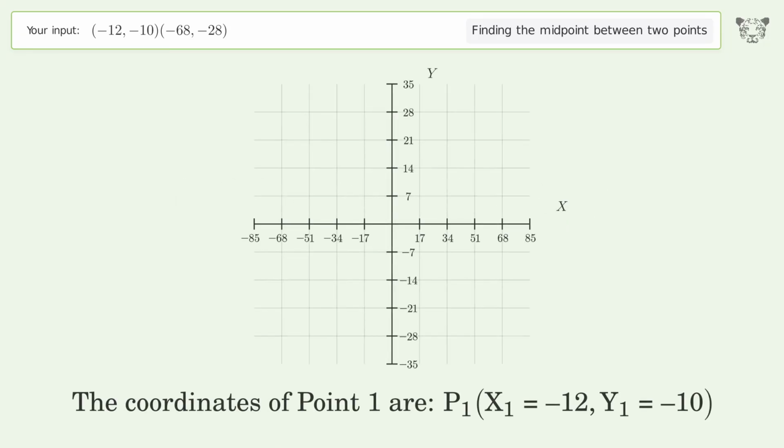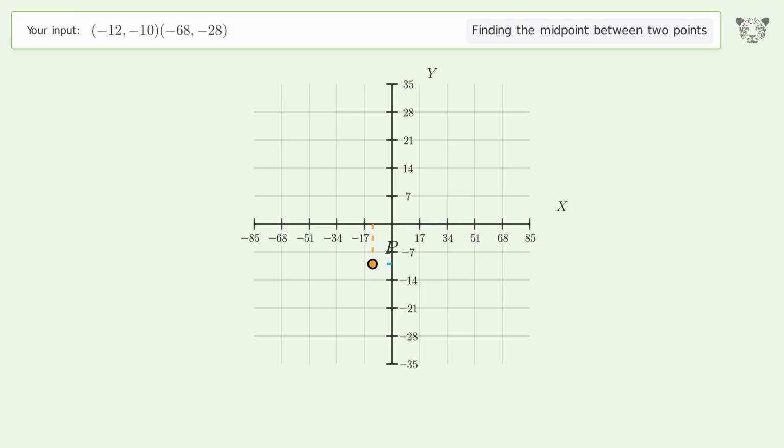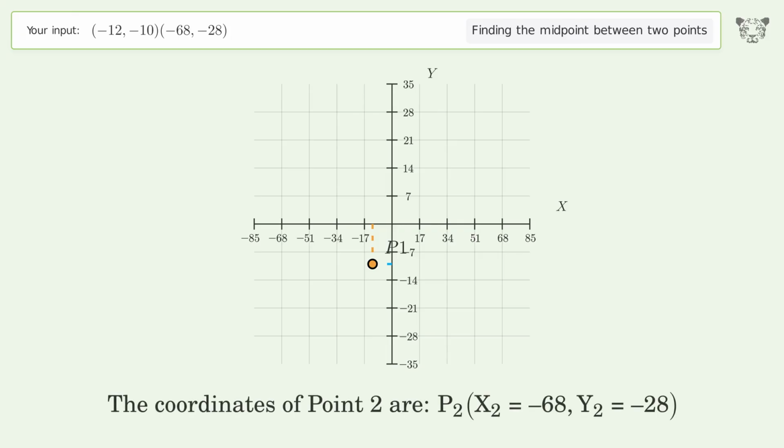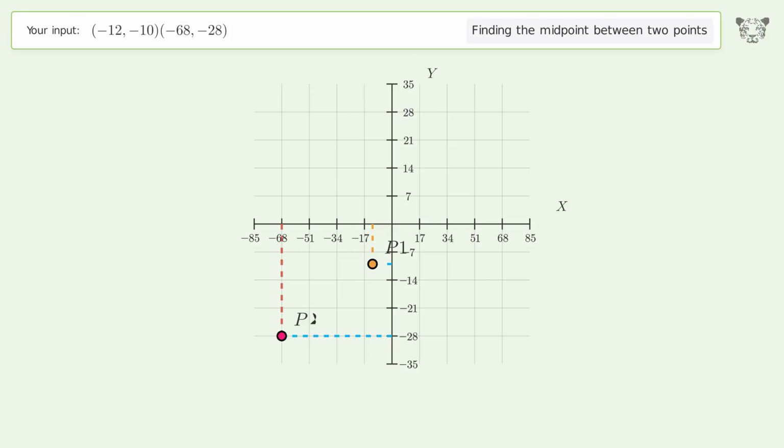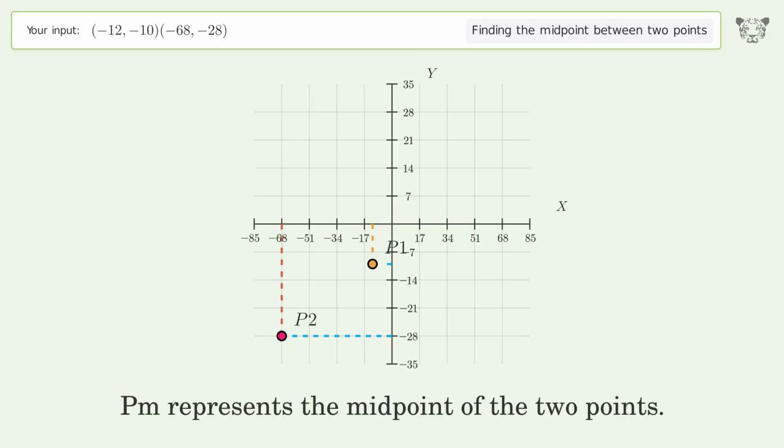The coordinates of point 1 are, x1 equals -12, y1 equals -10. The coordinates of point 2 are, x2 equals -68, y2 equals -28. PM represents the midpoint of the 2 points.